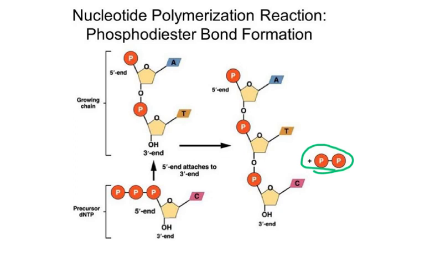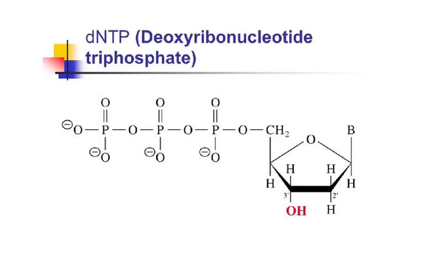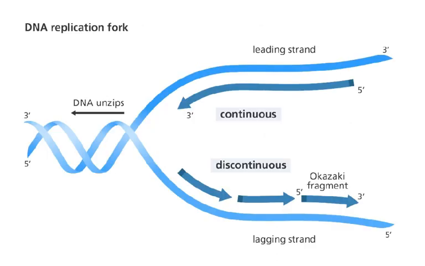deoxyribonucleotide triphosphate. So this is the triphosphate, which actually is the activated nucleotide, which is brought here, and then of course the 2 phosphates exit from it. This is called a dNTP. You'll study this in A2 as well. dNTPs are what? Deoxyribonucleotide triphosphate. So these are called dNTPs, deoxyribonucleotide triphosphate.